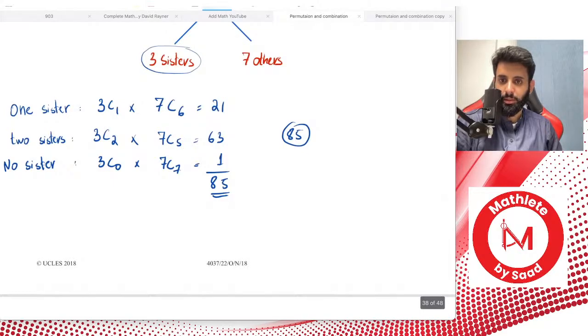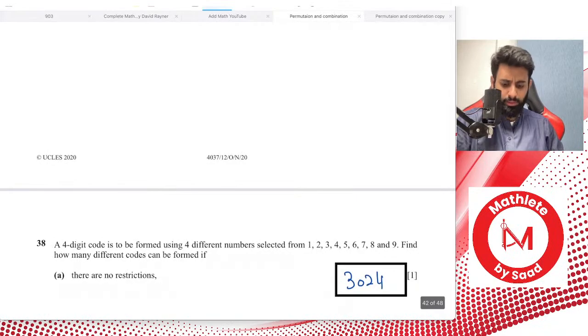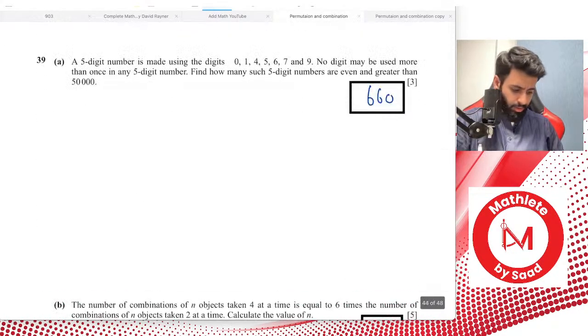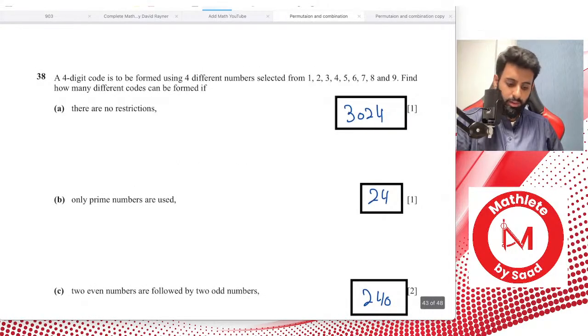Let me see what other question I can solve for you guys. Someone requested question number 34. I think I'm gonna wait, which one was it? 34? Was it 38? 39? I think it was 38.